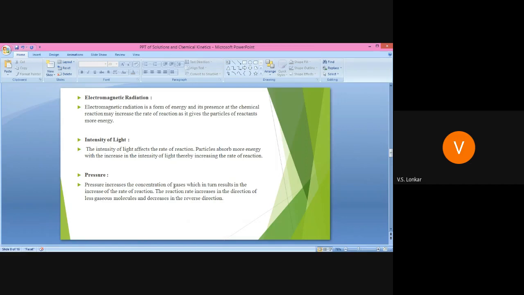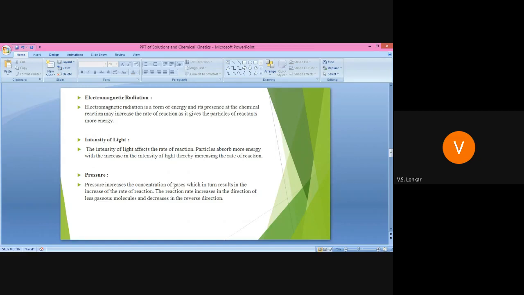If we use UV radiations or electromagnetic radiations, they give more energy to the particles of the reactant, and those reactants get active and produce the product. Hence the rate of reaction increases.